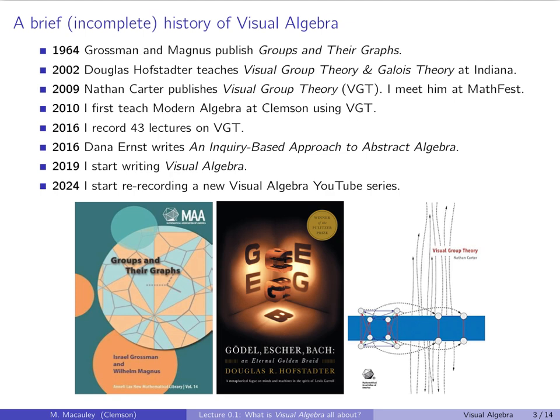So once again, I started writing Visual Algebra in 2019, having really not any idea where it was going. I certainly did not think it would be 800 pages and 11 chapters with 500 visuals. But I soon realized, especially when writing this book, I'm going to have to record a new Visual Algebra YouTube series. I don't want people reading my book and relying on this old series, even though that's not bad.